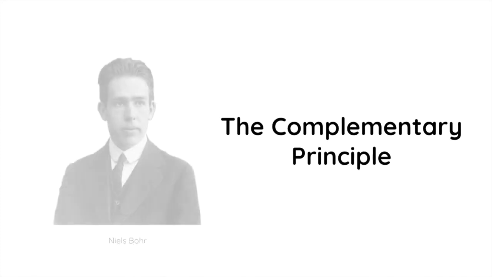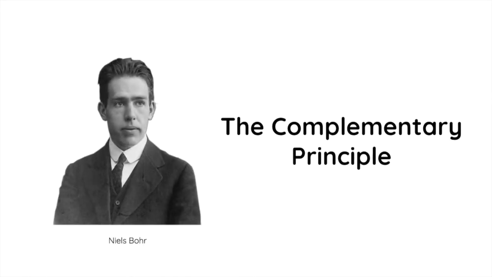First up is the complementary principle. It was suggested by Niels Bohr. Since these two models are mutually exclusive, they cannot be used simultaneously. Light and electrons possess the properties of both particles and waves, but only until they are observed, at which point they behave as if they are either one or the other, depending upon the experiment.